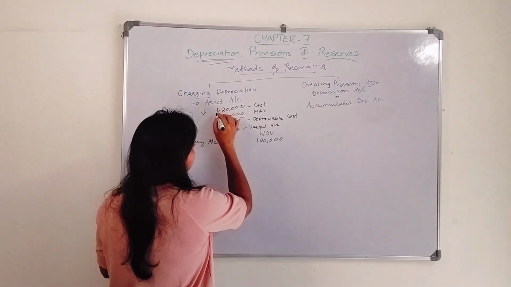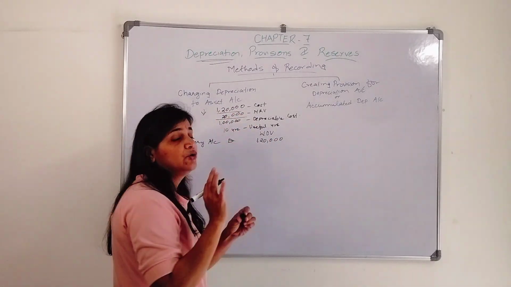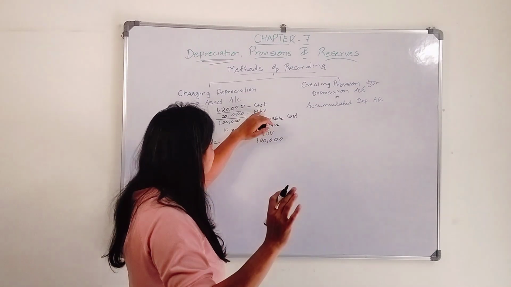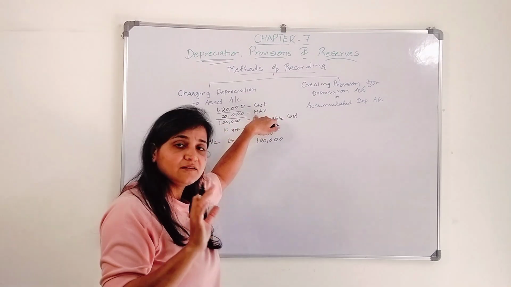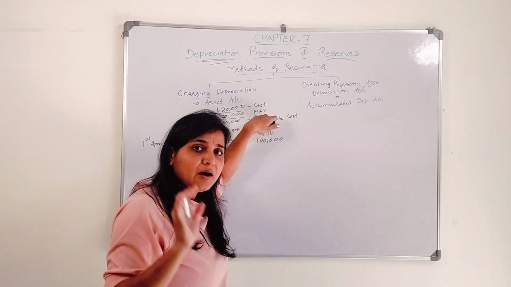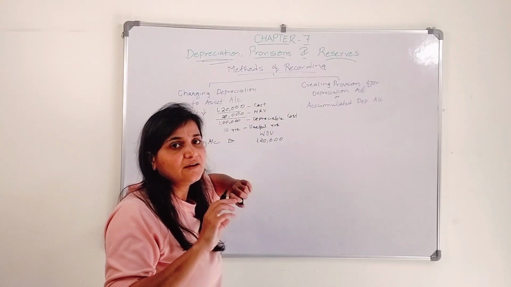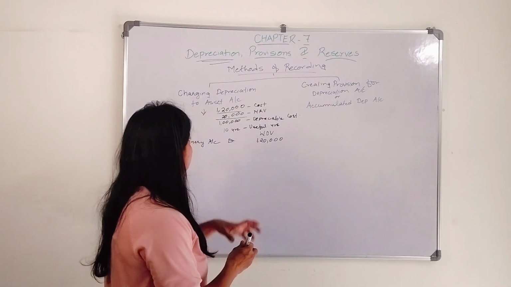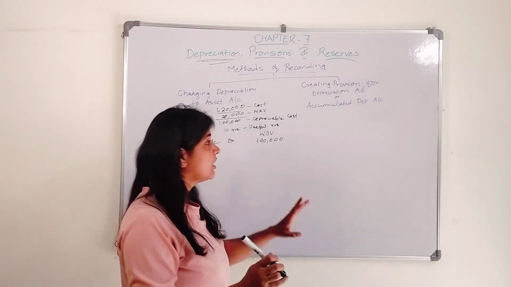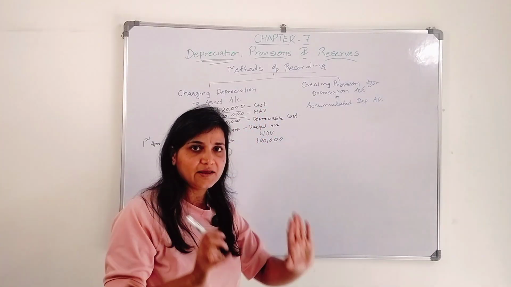This you need to understand, 1,20,000, because you are paying 1,20,000. Why are we considering net realizable value? To calculate the amount of depreciation. We have not yet received that 20,000. But when we are calculating the depreciation amount, we need to deduct the net realizable value.